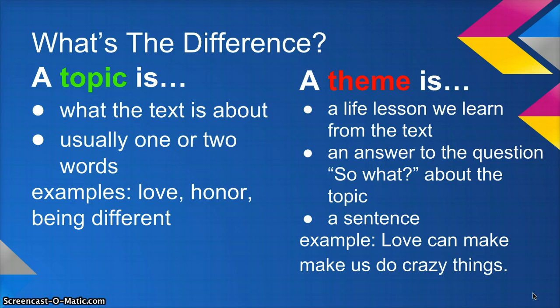A theme, however, is much more complex. A theme is a life lesson we learn from the text. It gives an answer to the question, "So what?" about the topic, and it must be a sentence. For example, "love can make us do crazy things" is a theme because it answers the question, "So what?" about the topic love, and it is a life lesson.